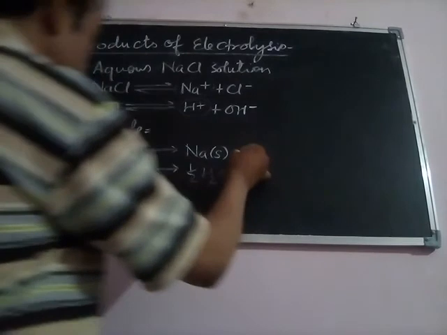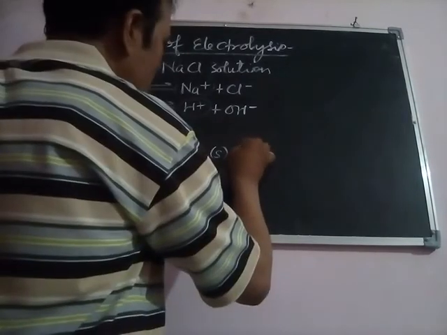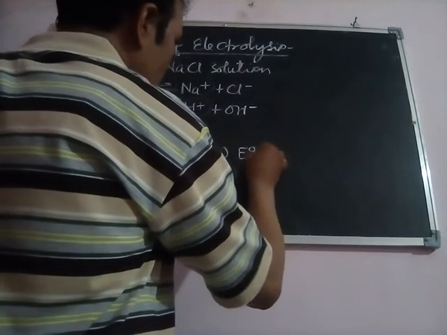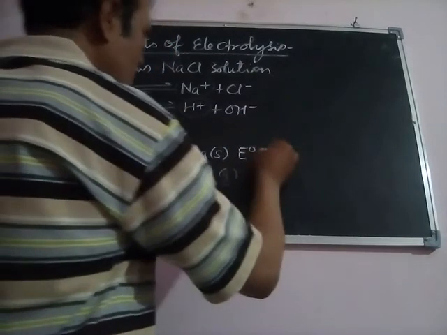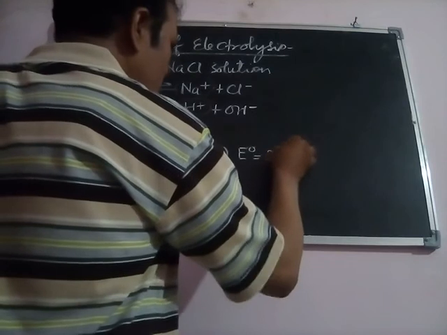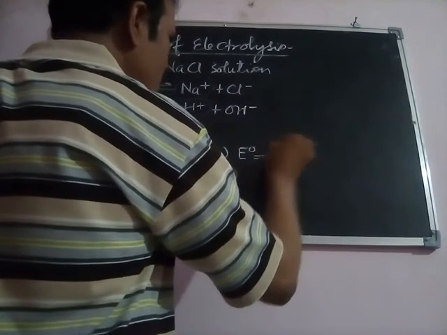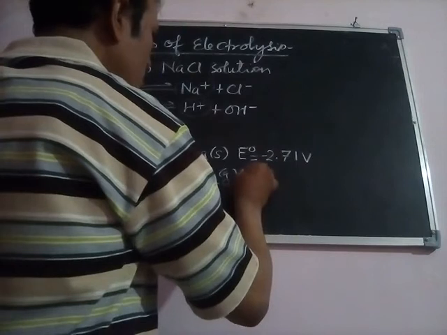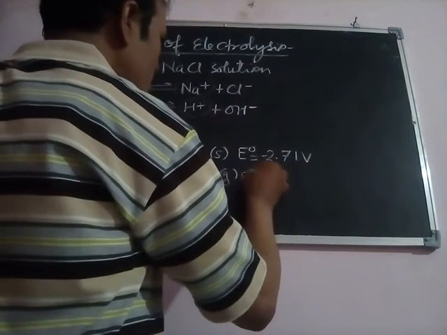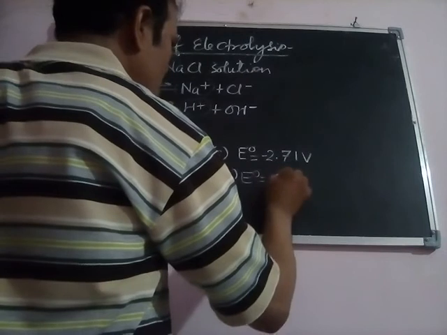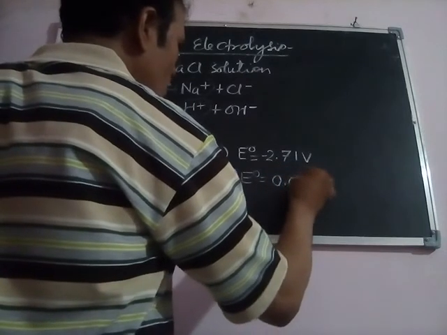Here, if you see their standard electrode potential values, the reduction potential of the sodium ion is minus 2.71 volt. It is given in our textbook. And the standard reduction potential of hydrogen is 0.00 volt.